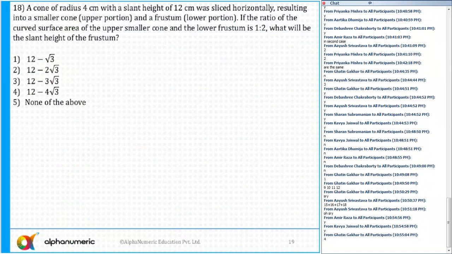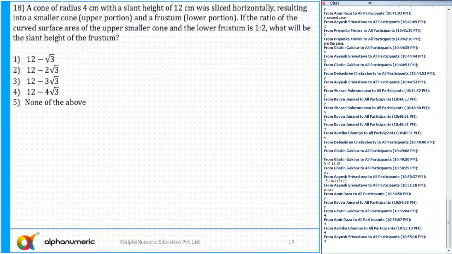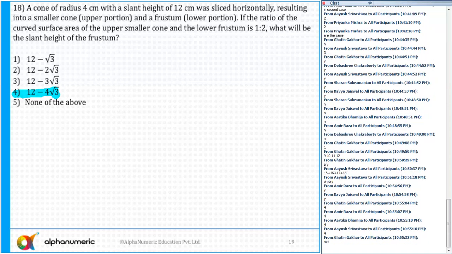Question number 18. What is the answer for 18? That's right, the correct answer is option number 4, 12 minus 4 root 3. Does anyone want me to discuss this? Please tell me. Should I discuss this question or move to the next question? No doubt, next, because of time. It is actually a very simple one.